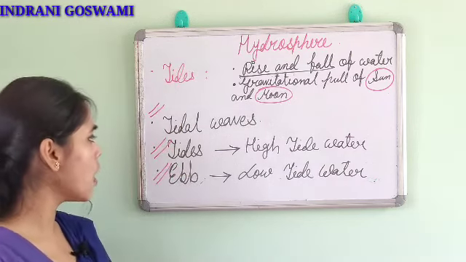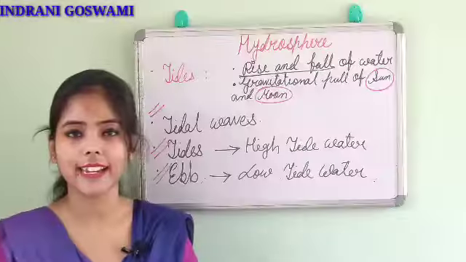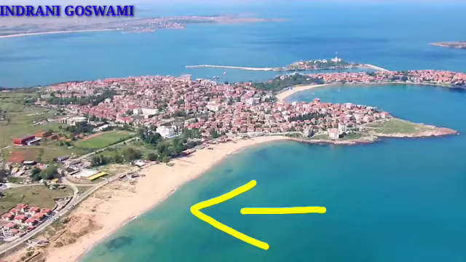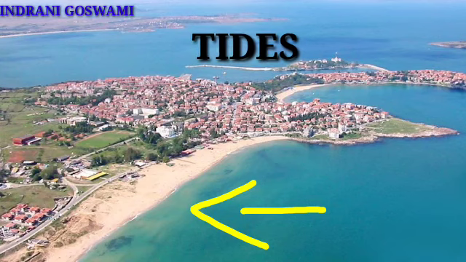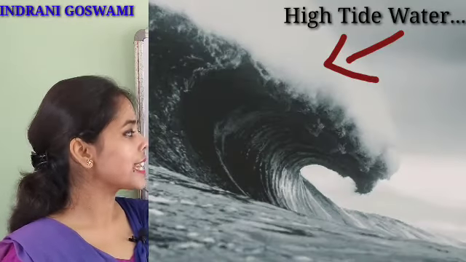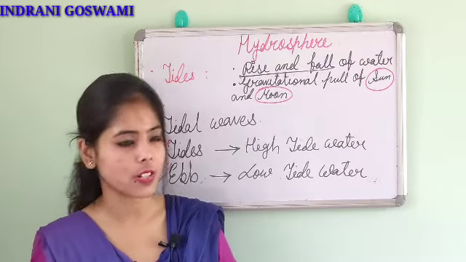Done? Now the next point is, what is tide? Again the same thing. The tide is nothing but the rise of the water present in the water body and its movement from the sea to the coast. That is known as tide. So here one important piece of information is that tides always move from the ocean towards the coastal region, right? And the resultant water level is known as high tide water.